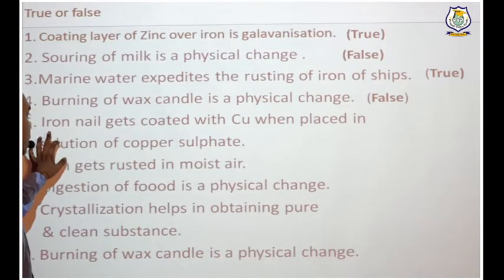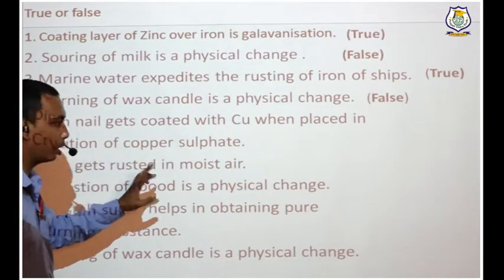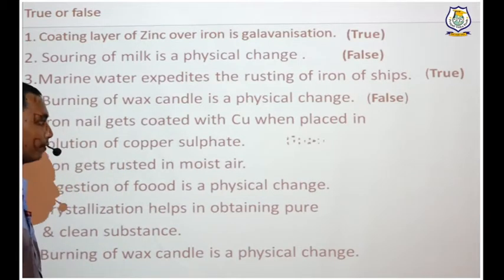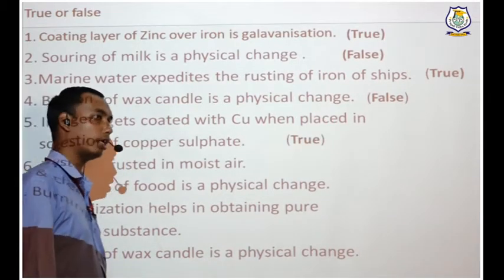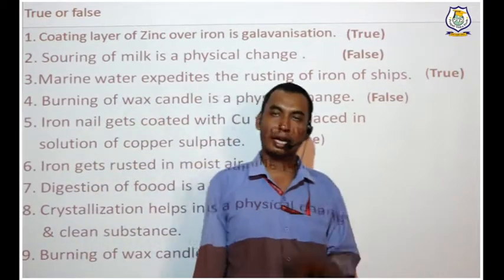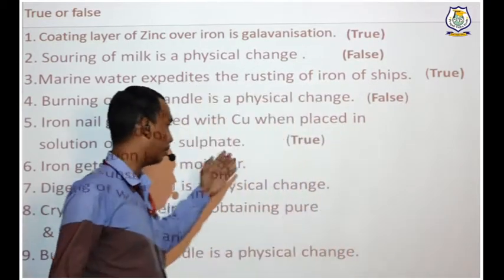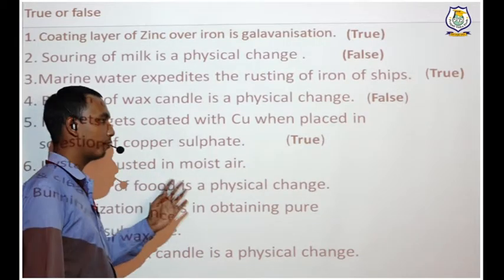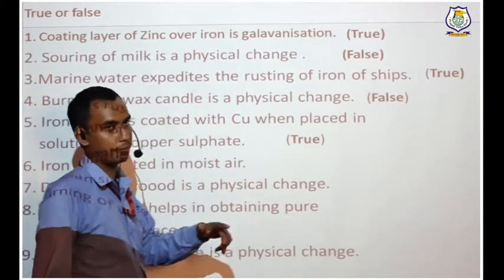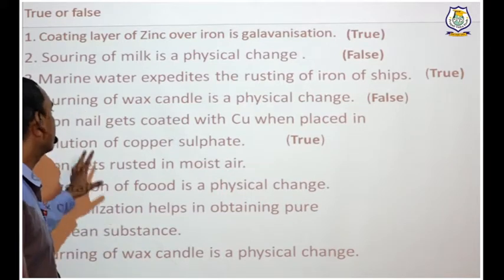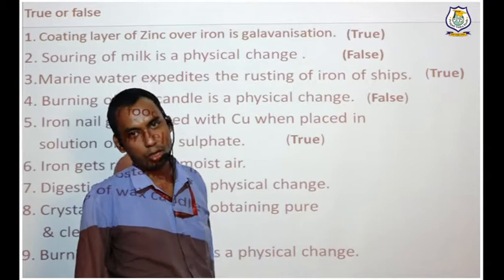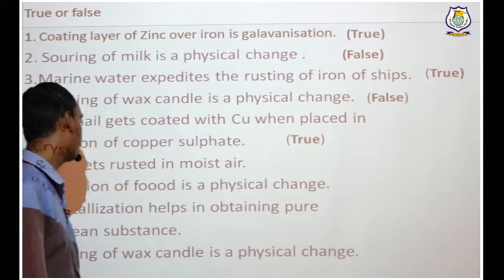Which coating is it having? It is having a coating of copper or not? Yes, it is having a coating of copper on it, because iron, being reactive, displaces copper from copper sulfate, and that displaced copper will cover this iron nail and it will turn brown. Understood? So it is true. Now next question.